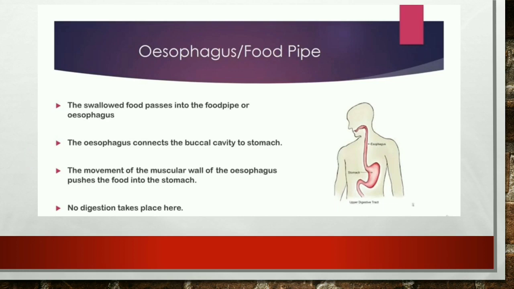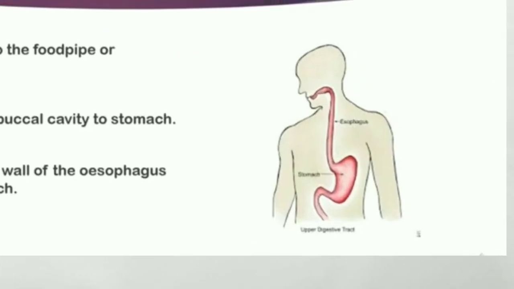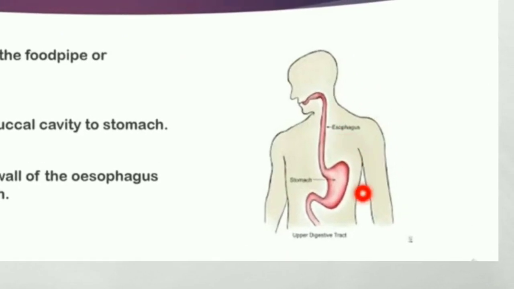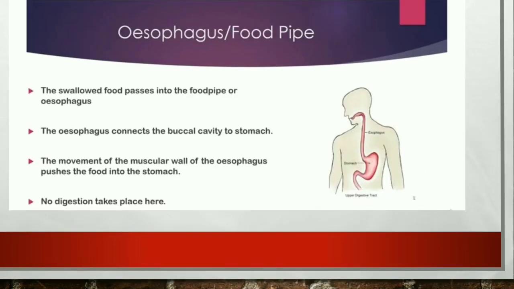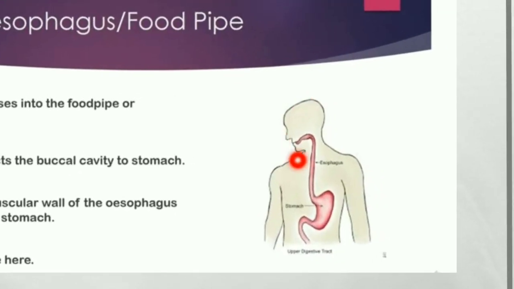Next is the esophagus or food pipe. See, this is our food pipe, and this is the stomach. The swallowed food passes into the food pipe or esophagus. The esophagus connects the buccal cavity to the stomach. This is the buccal cavity, as we all know.